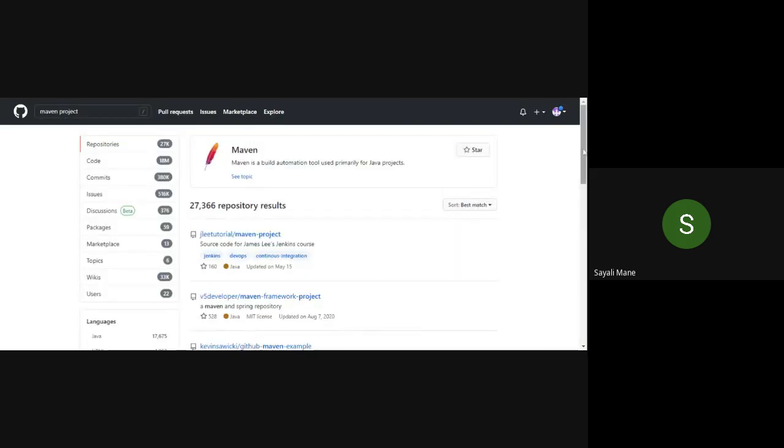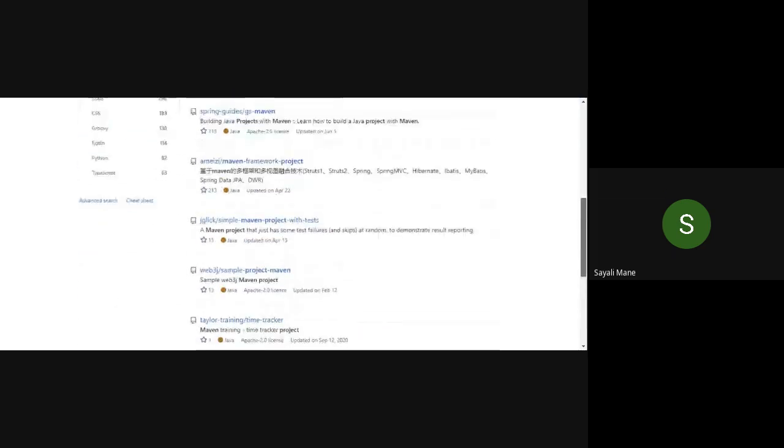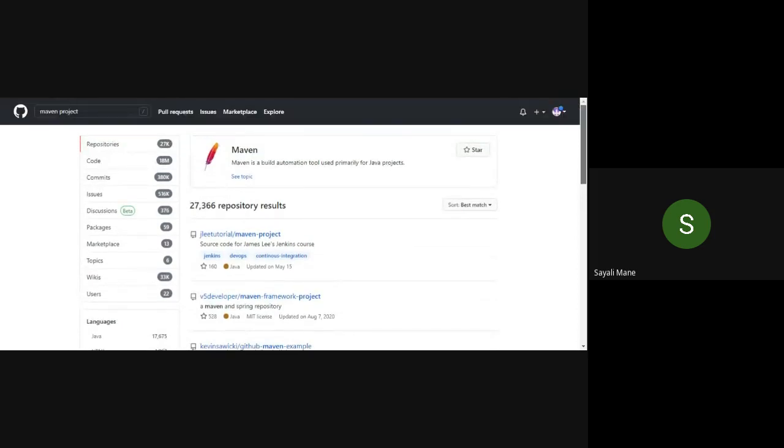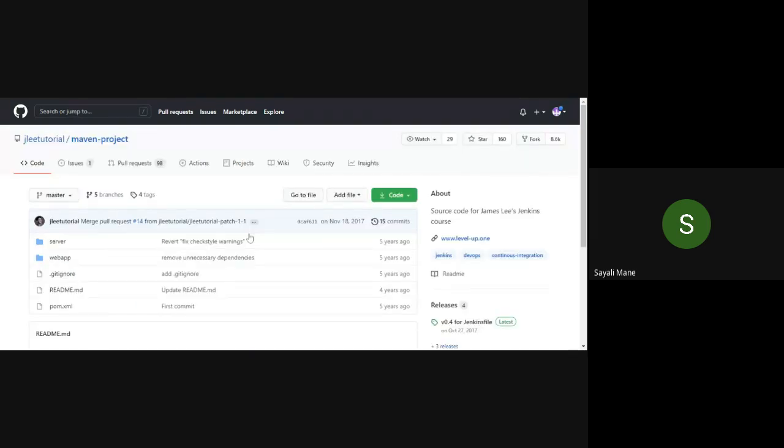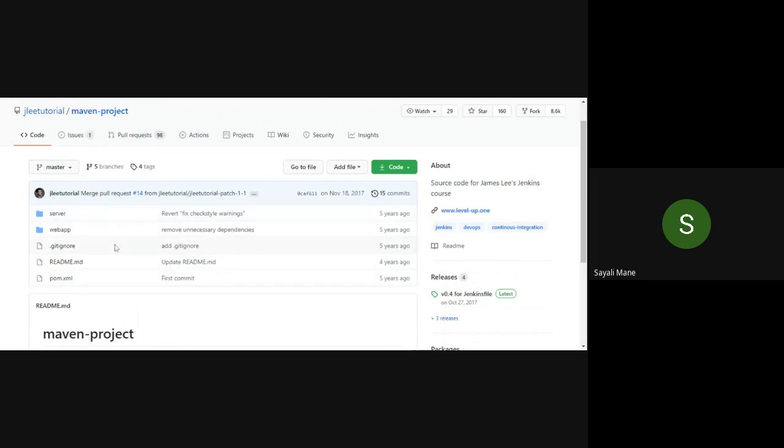After that, you will get a list of different Maven projects. You can pick any Maven project. There is no issue in that. So I took this one and it worked successfully for me. JLee tutorial, that is James Lee's Jenkins course. So it's an open source Maven project. Please click on it. Done. So are you getting this screen?